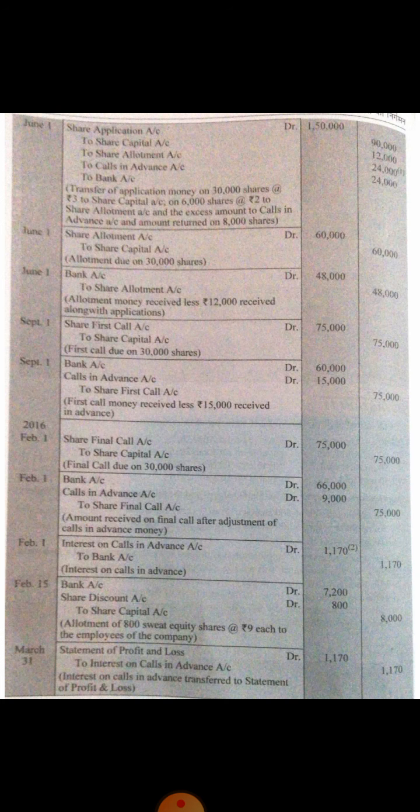This entry does not include any other additional information. The entry is share allotment account debit to share capital, and you just have to take the number of shares which is being allotted by the company and the allotment money per share.